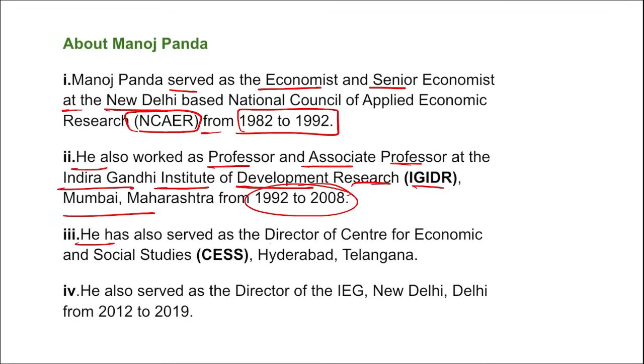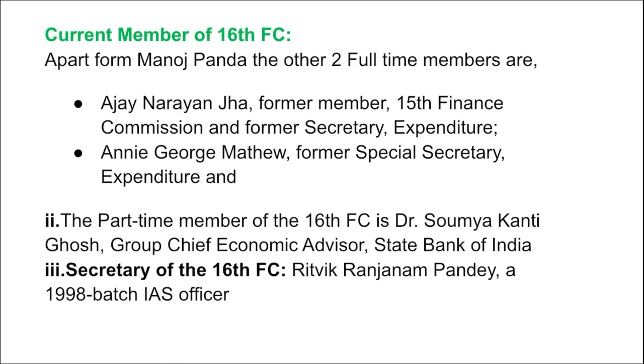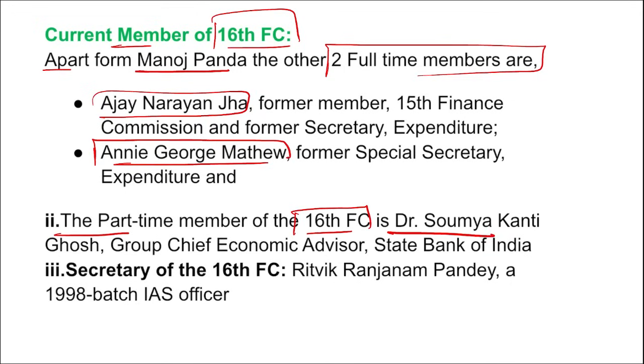And he has also served as the director of Center for Economics and Social Studies in Hyderabad, Telangana. And he also served as the director of IEG, New Delhi from 2012 to 2019. Correct? Then if we talk about the current members of the 16th Finance Commission, apart from Manoj Panda, two other full-time members are Ajay Narayan Jha and Annie George Matthew. The part-time member of the 16th Finance Commission is Dr. Soumya Kanti Ghosh. So we can say there are a total of 3 plus 1, that is 4 members.